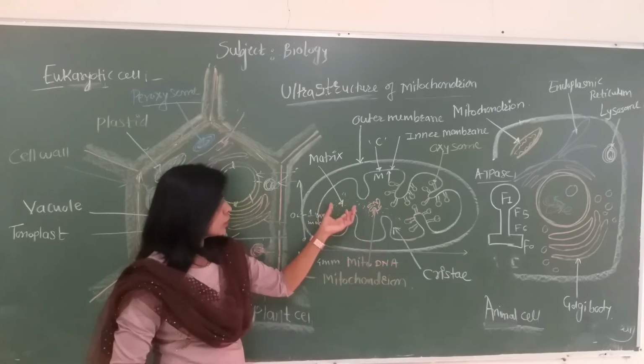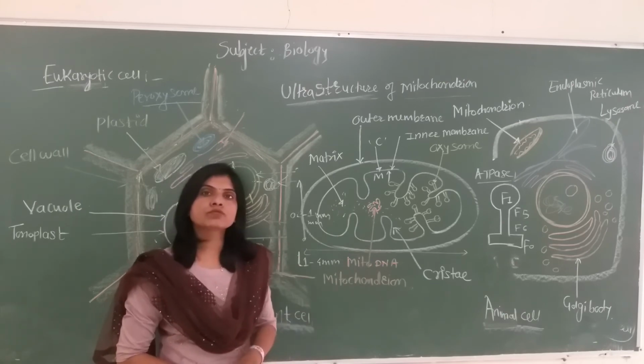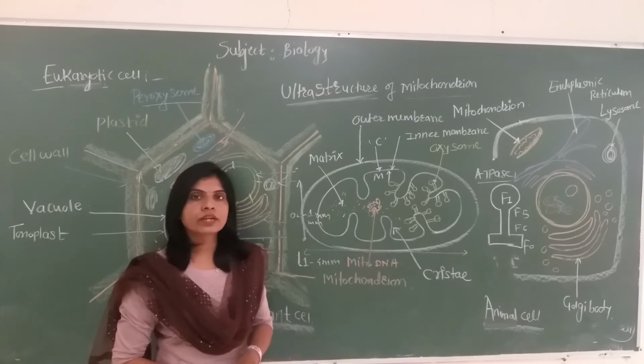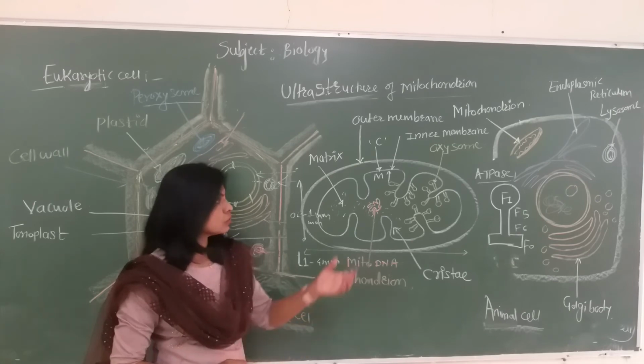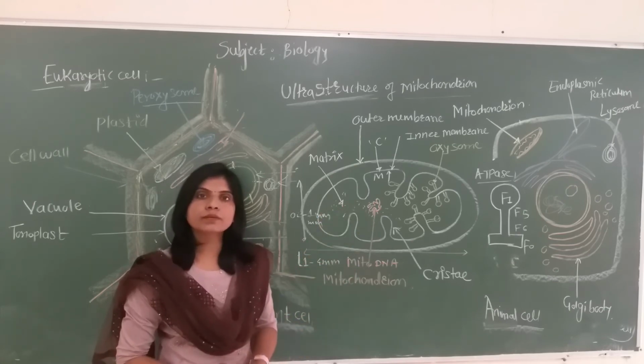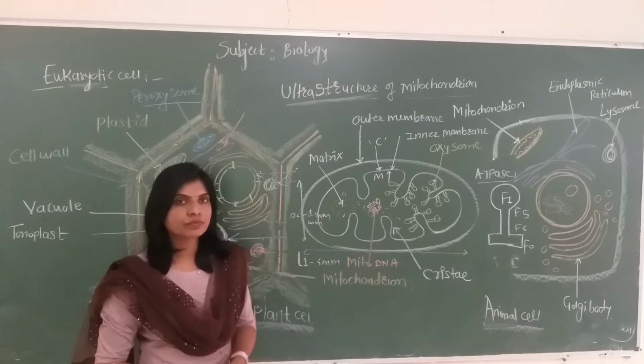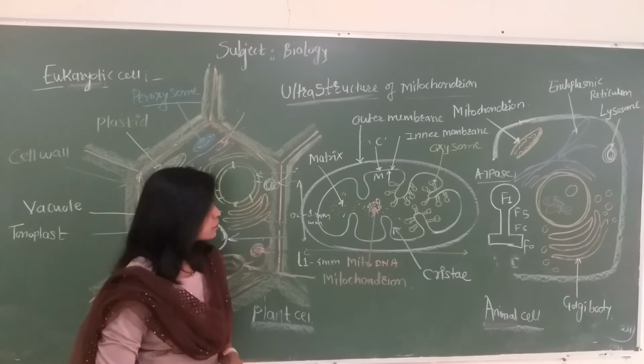Inside the mitochondrial matrix, they have different types of RNAs, carbohydrates, fats, proteins. Along with this, they have the enzymes needed for oxidation of the food by the cycle discovered by Krebs, called the Krebs cycle. So it is also called the site of Krebs cycle, or oxidation of the food to obtain energy.